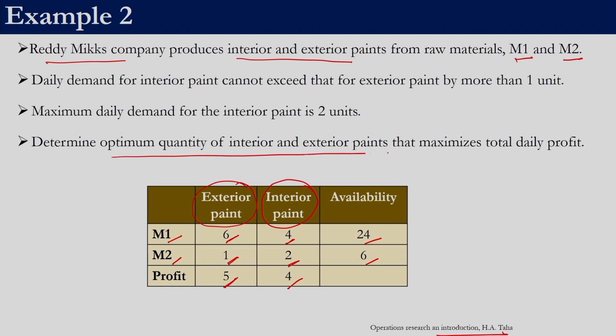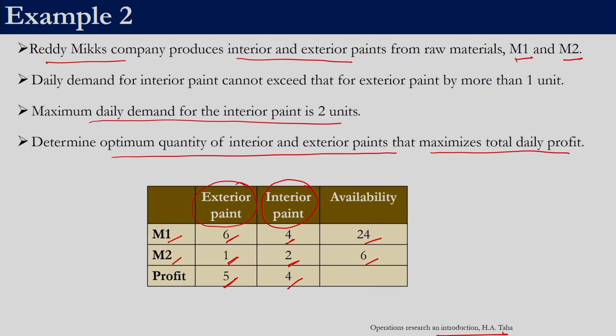Determine the optimum quantity of interior and exterior paints to be produced so as to maximize the total daily profit, right.